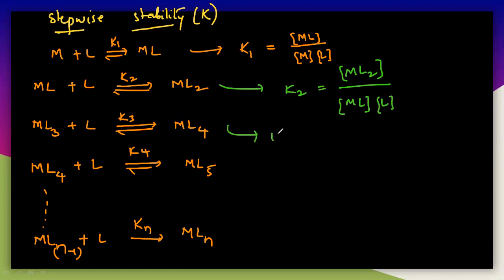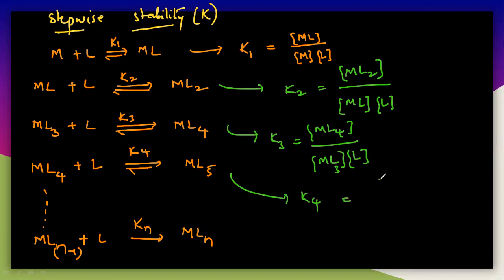If you write K3, that is equal to ML3, the concentration of product, by the concentration of the reactant, that is ML2 and L. So this is the concentration of reactant. So you can write this as K4. K4 is nothing but ML4 by ML3 and ligand.